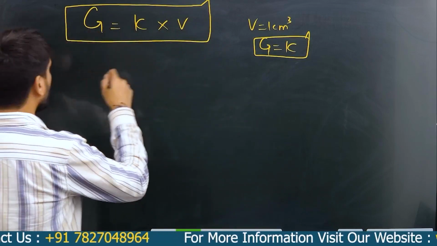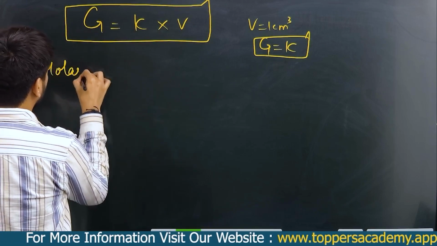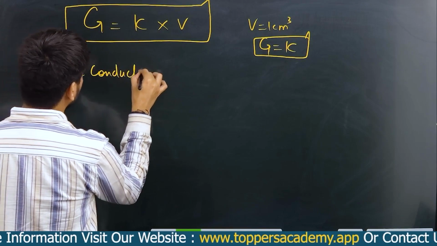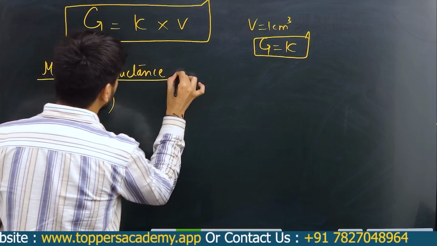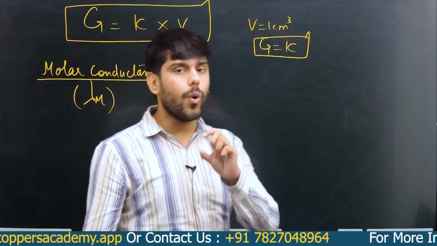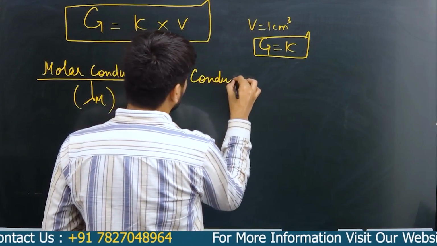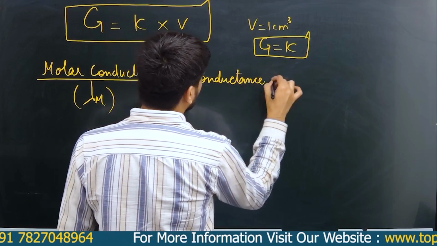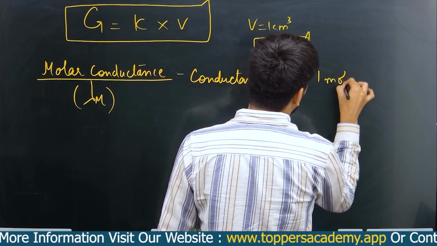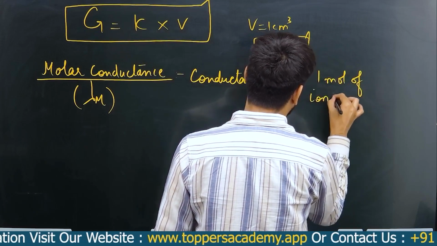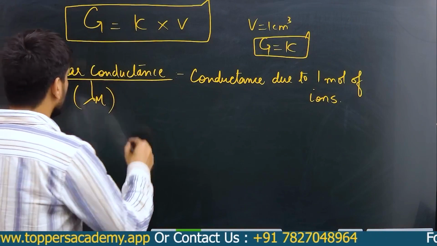Now we define a term which is molar conductance, that is lambda m. Now what do we mean by molar conductance? It is basically the conductance due to 1 mole of ions, right? 1 mole of ions.